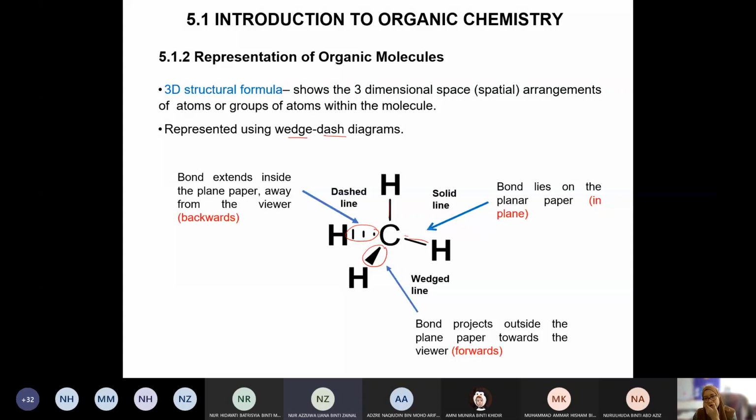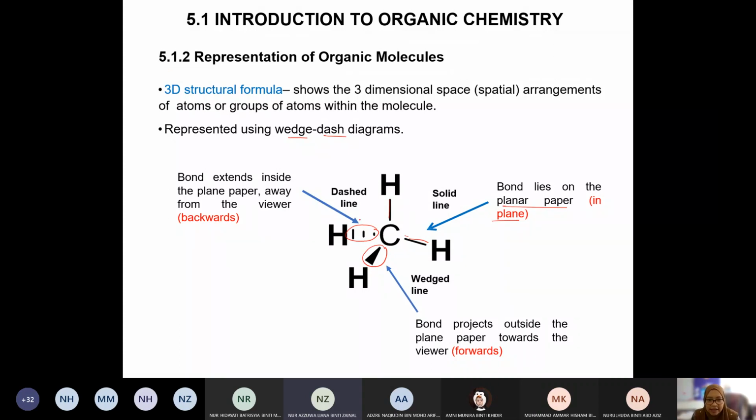Ataupun kategori dia tu. Bond lies on the planar paper. Okay, in plane. Maksudnya kalau kita lay flat, kalau kita ada paper, these two lines will lay flat on the paper. Maksudnya dia satu satah lah.